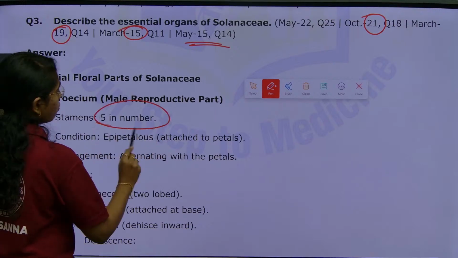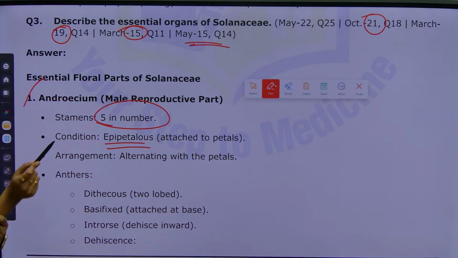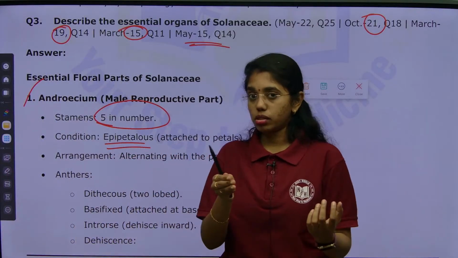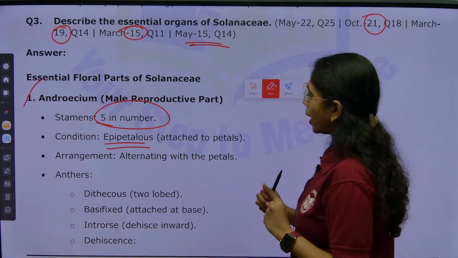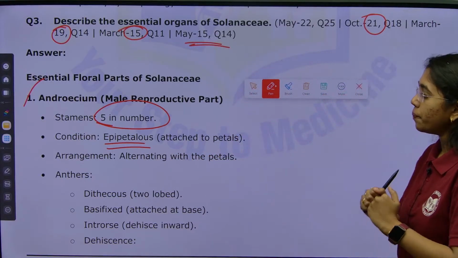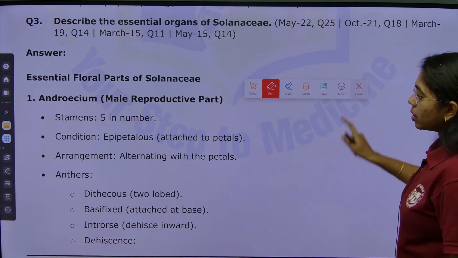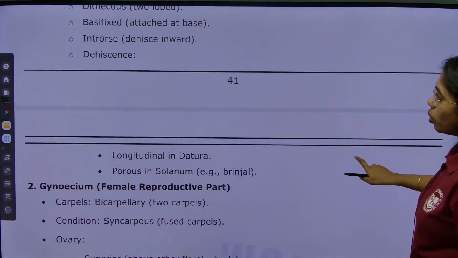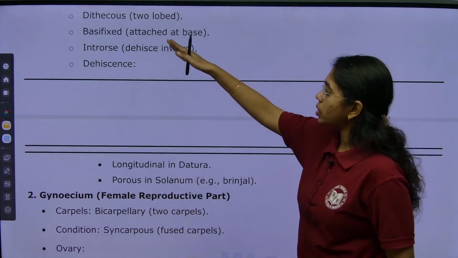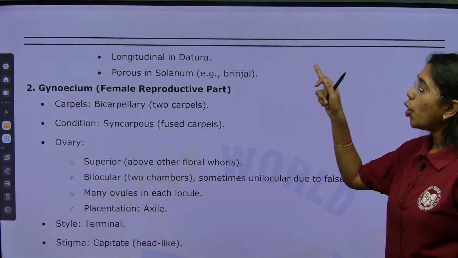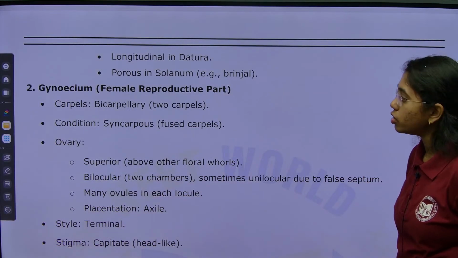Stamens are 5, showing epipetalous condition, which is adhesion of androecium with the petals. Two whorls are united. Arrangement alternates with the petals, and anthers are dithecous, 2 lobed, basifixed, introrse, and dehiscence is longitudinal in Datura, while porous dehiscence is seen in Solanum.